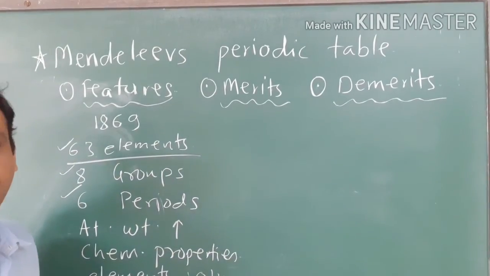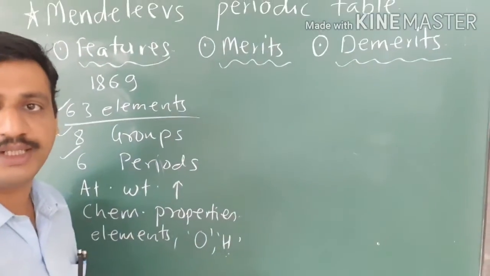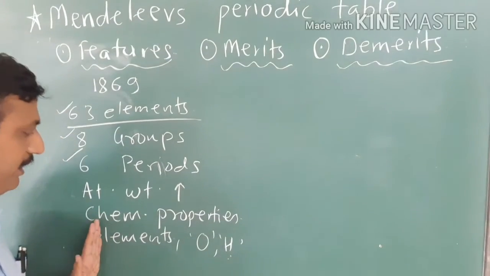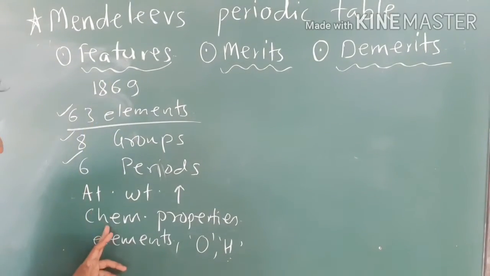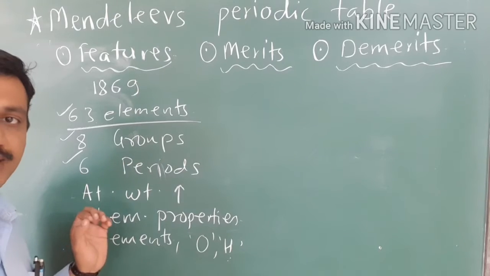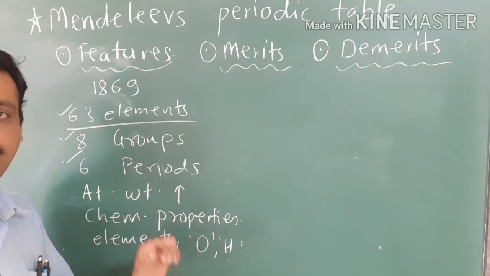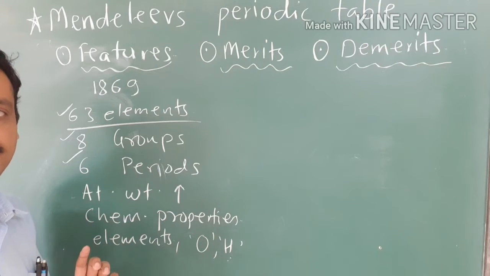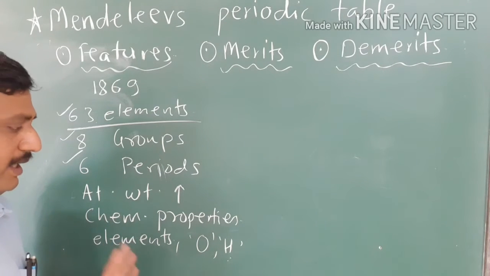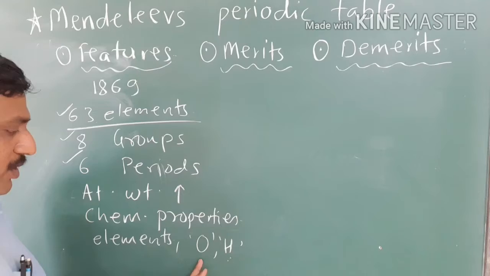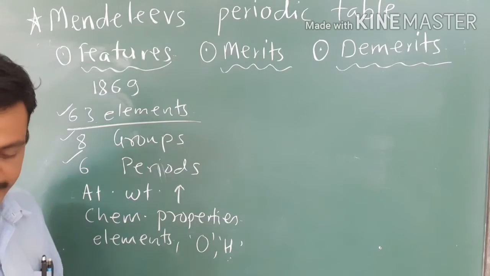Okay, I hope you are understanding. What is the feature of Mendeleev's periodic table? The feature is that elements with similar properties were tried to be placed in the same vertical column, that is the same group. And Mendeleev considered the general formula of the oxide and the general formula of the hydride.